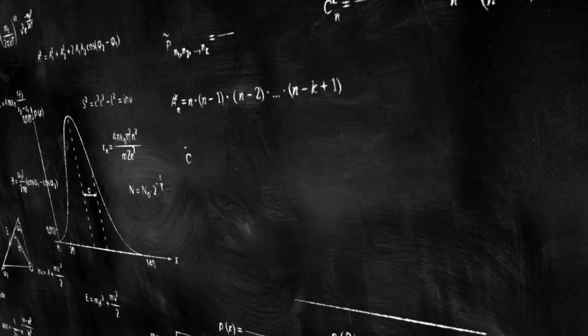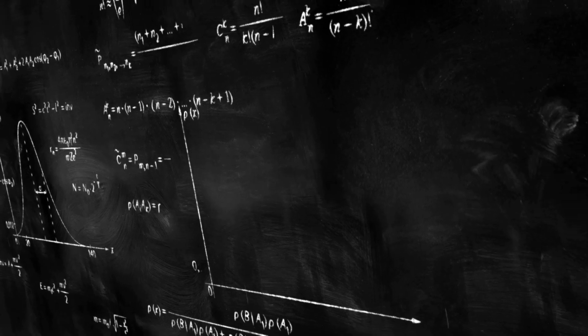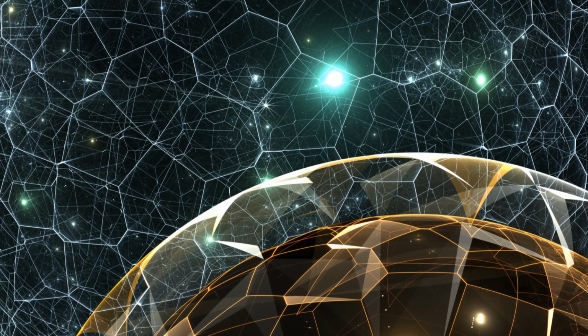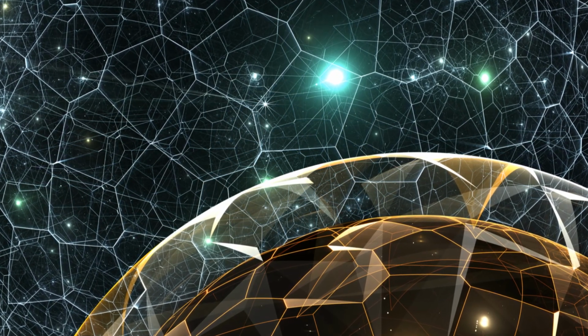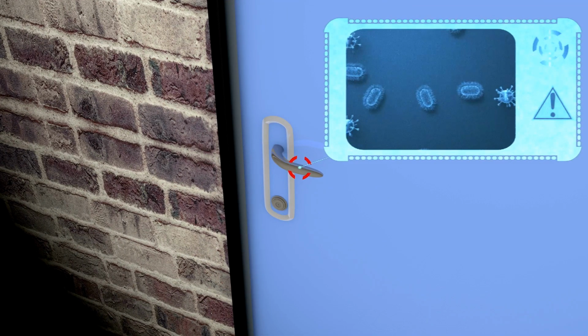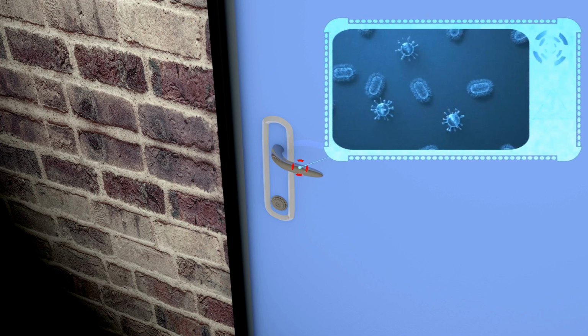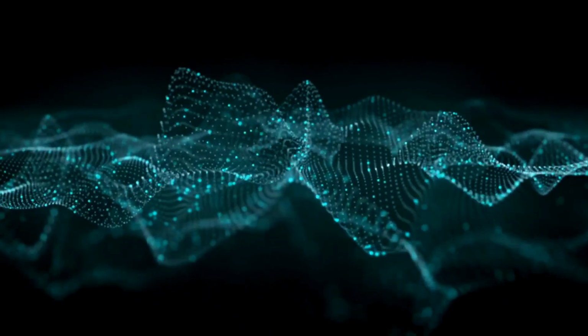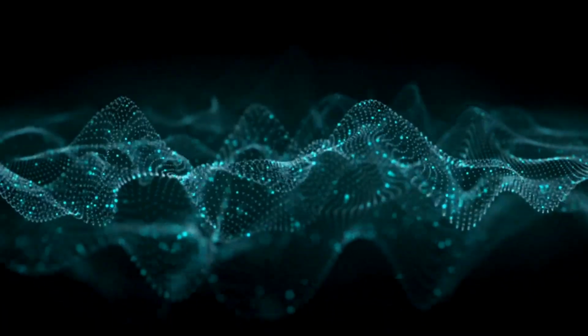String theory doesn't just challenge our understanding of particles and forces, it also opens up the possibility of extra dimensions beyond the familiar 3 dimensions of space and 1 of time. According to string theory, the universe may actually have 10 or 11 dimensions, with the extra dimensions tightly compactified, meaning they are so small that they can't be observed in everyday life. These extra dimensions are fundamental to string theory because they allow strings to vibrate in different ways, and each of these vibrations corresponds to different particles and forces.